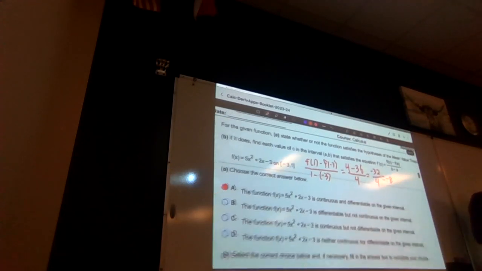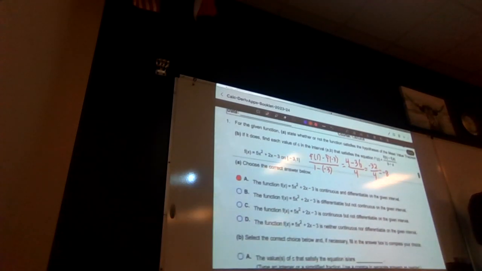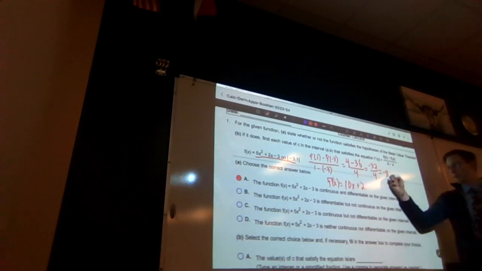Sweet. So then we get that this is equal to negative 8. So now all I need to do is take the derivative of this function. F prime of x is going to be equal to 10x plus 2. And then what do we want our derivative to be equal to? We want to set it equal to negative 8.